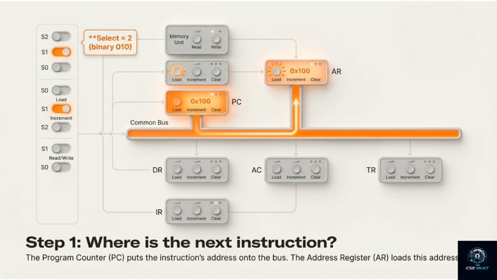Step 1. Where is the next instruction? The program counter holds the address 0100. It puts this address onto the bus. The address register loads this address. Now AR knows where to look for the next instruction. This is called the fetch cycle, getting ready to read an instruction from memory.